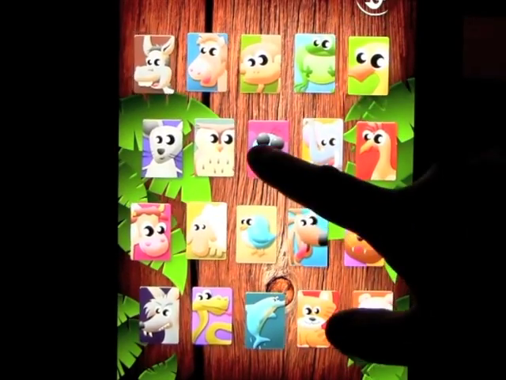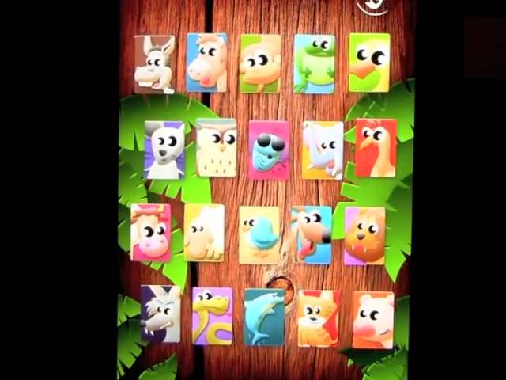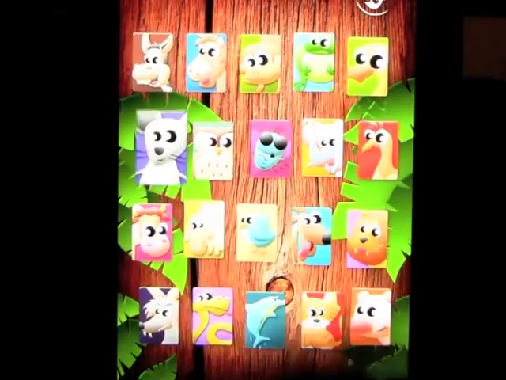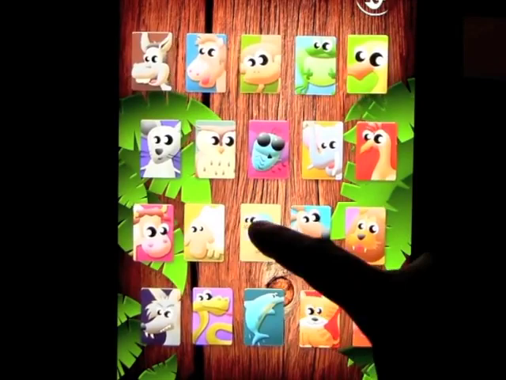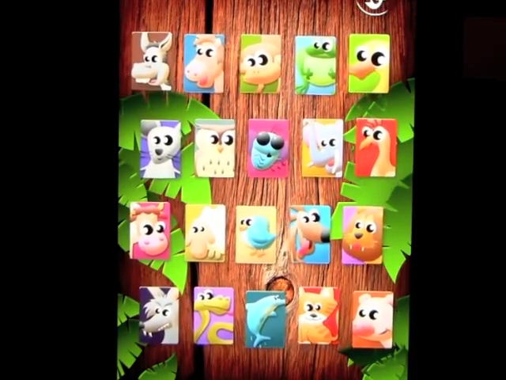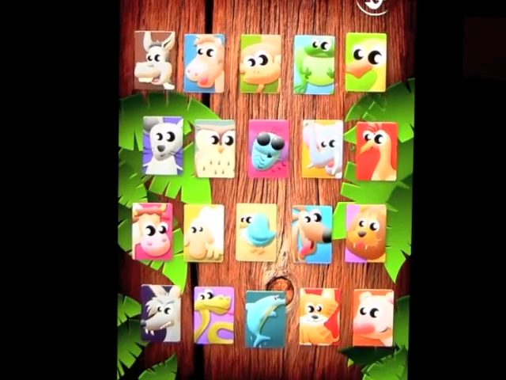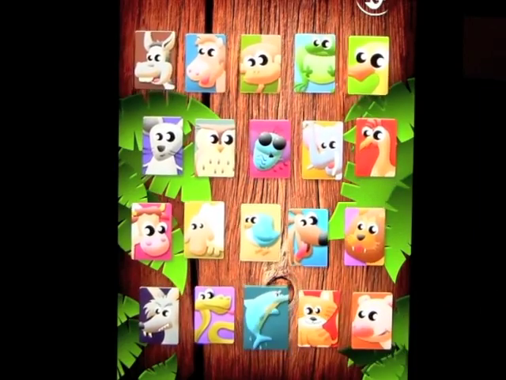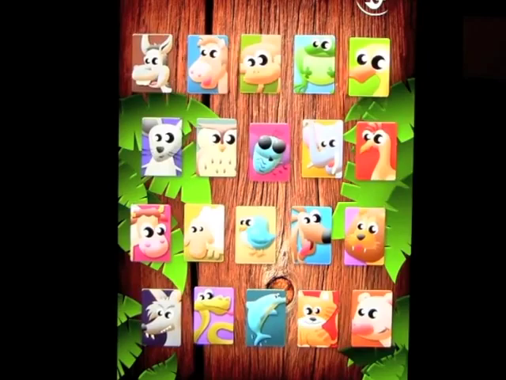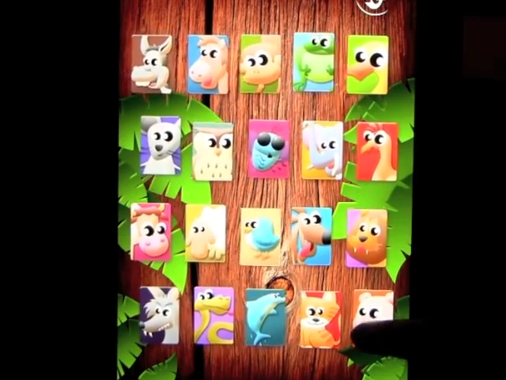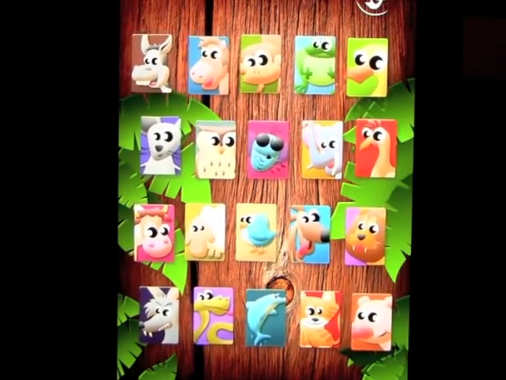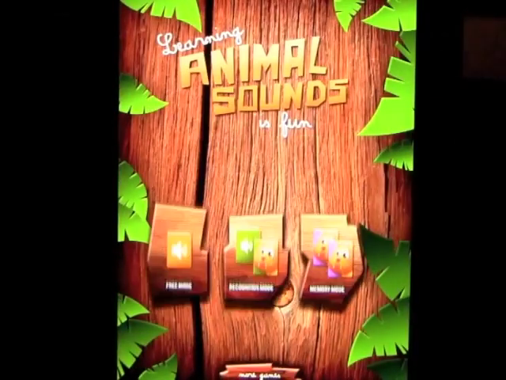Maybe there's someone here you don't know. This one always gets me because I think it's the monkey, but it's the dolphin. I guess that sounds like a monkey. Anyway, that's the free play to get you used to the sounds.